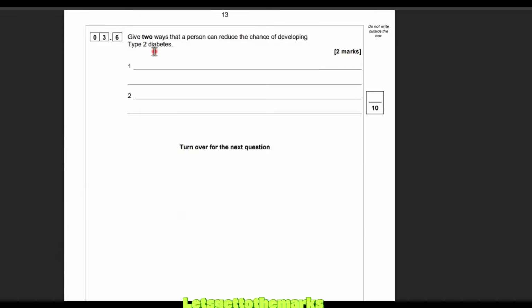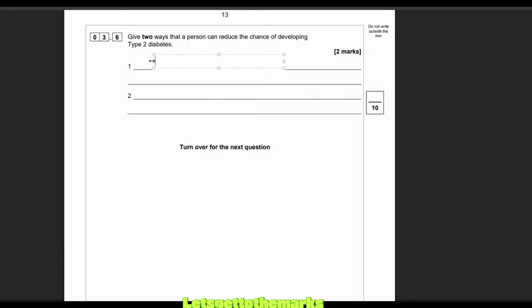The problem is your liver cells and your muscle cells, the cell membranes of them no longer respond. They've become resistant. They no longer listen to the insulin and they don't open their little glucose gates and let the glucose in. So they've stopped listening. We use the biological term resistant. The liver and the muscle cells have become resistant to the insulin. They don't listen to it anymore. So giving them insulin injections is not going to work because their cells are not listening.